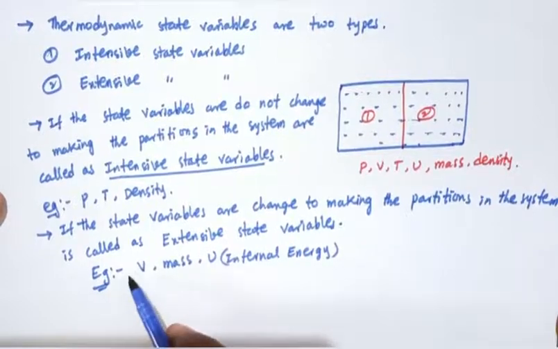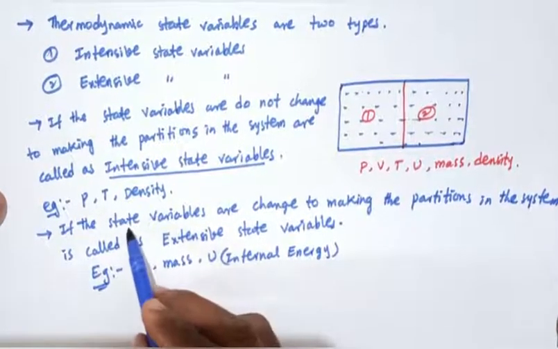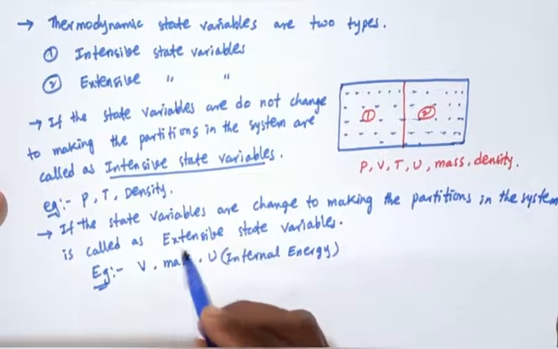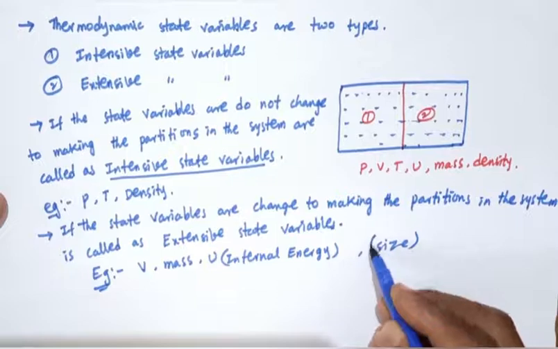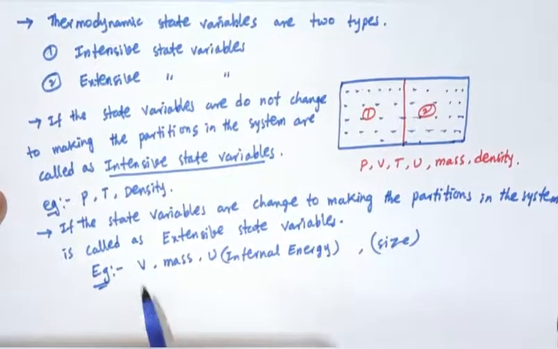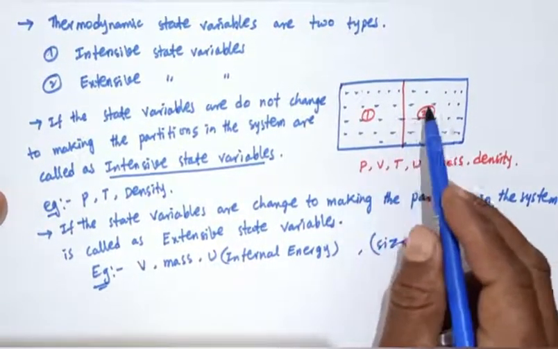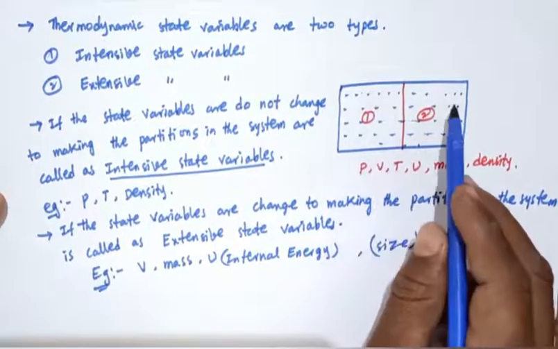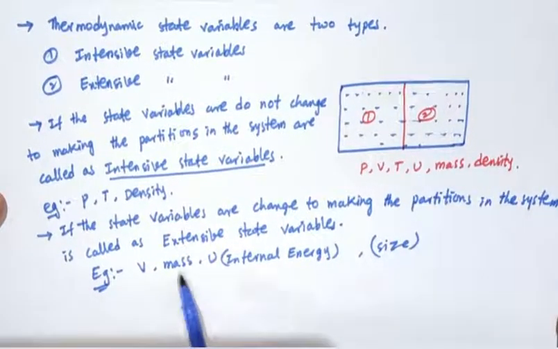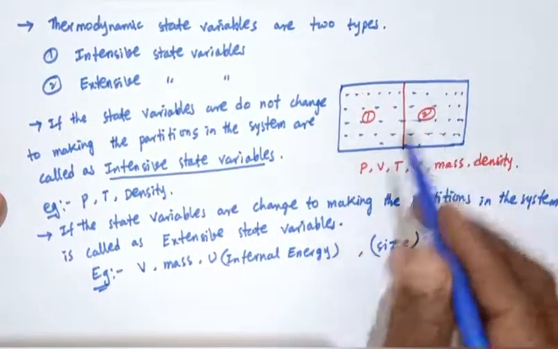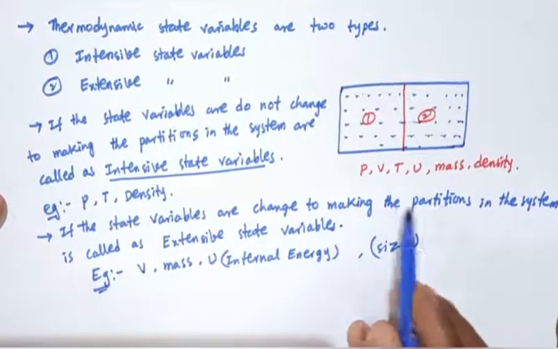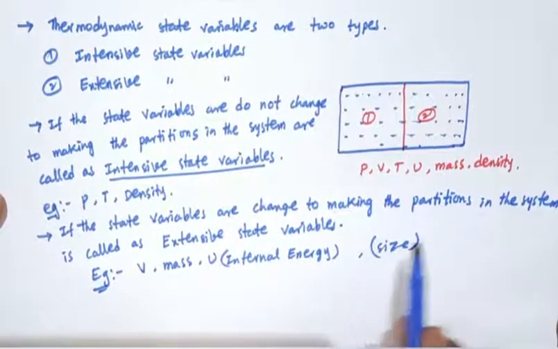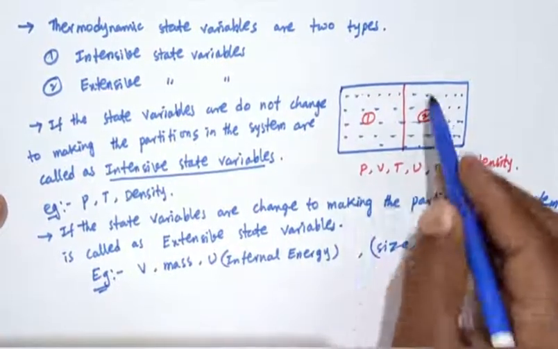Internal energy, mass and volume are extensive. They denote the size of the system. Here there is a certain volume in each part, the mass is also divided, and the internal energy is also divided. So the state variables that change on making a partition in the system are called extensive state variables.